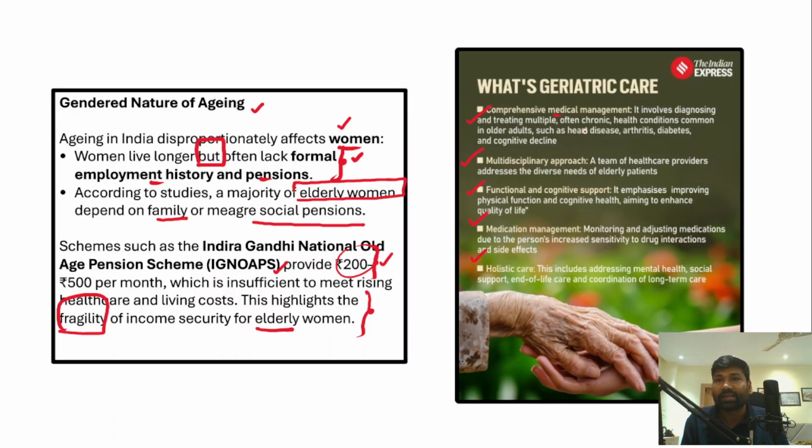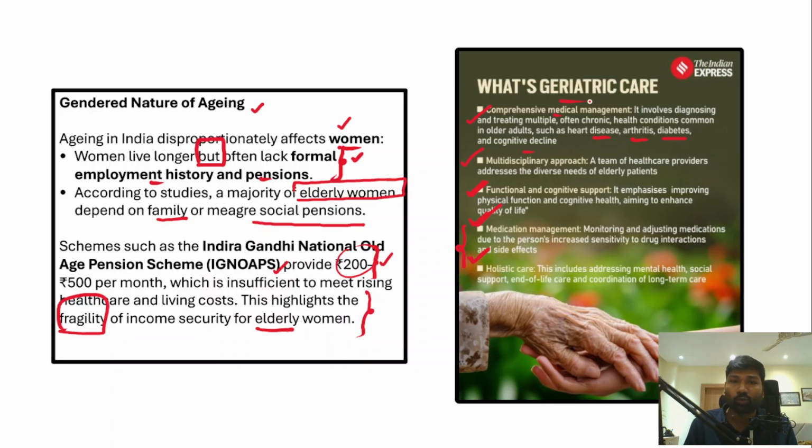Particularly focusing on diseases like heart disease, arthritis, diabetes, and cognitive decline, and then a multidisciplinary approach involving all stakeholders, involving the center and state, with interdepartmental coordination, which is very important. Coordination with the private sector is also very important. And then functional and cognitive support must be provided, and then medication management and holistic care. All these are important and essential elements of geriatric care.